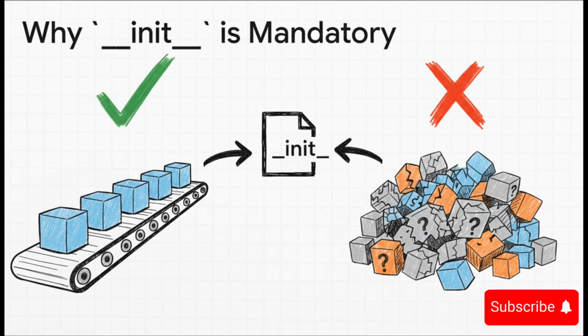Now, you could technically create an object without an __init__ and just add data to it later, but you really, really don't want to. Without it, you're just asking for trouble. You could create objects that are missing important information or that are structured inconsistently. The __init__ method is like a contract. It guarantees that every single object you create will start its life correctly with all the necessary pieces in place.